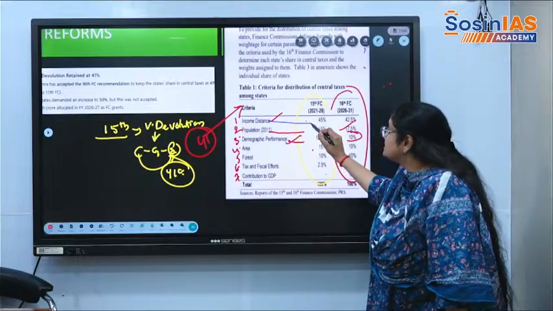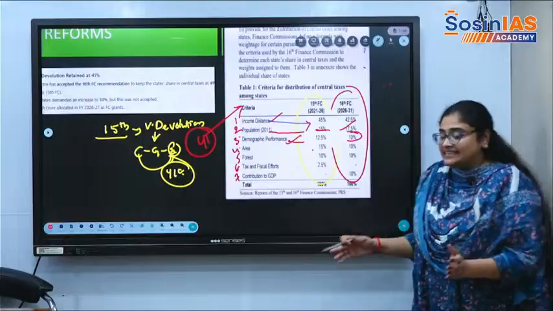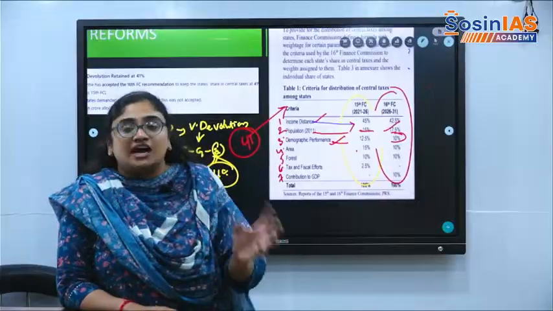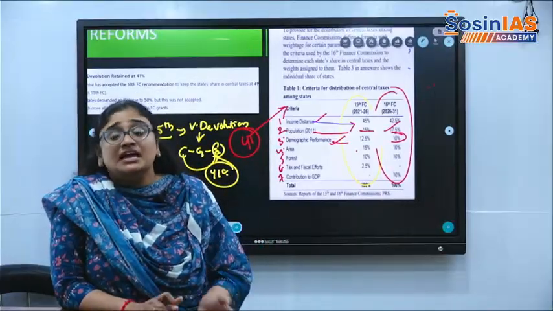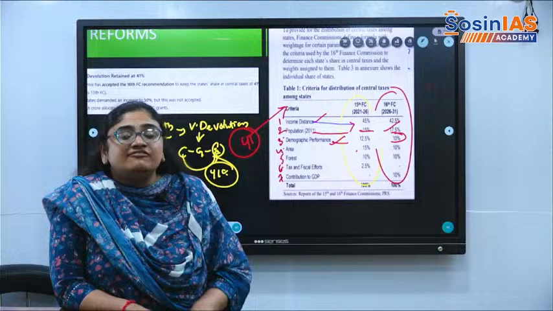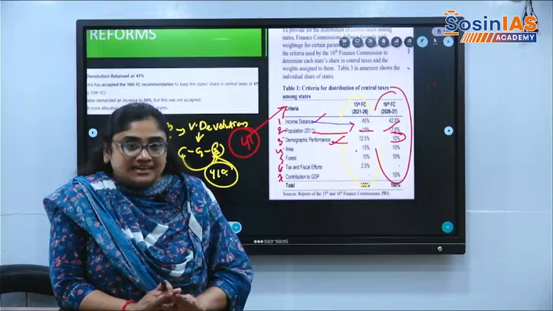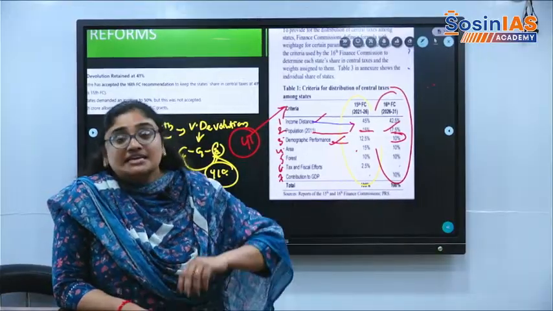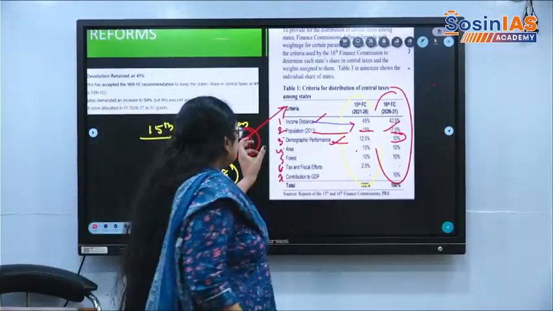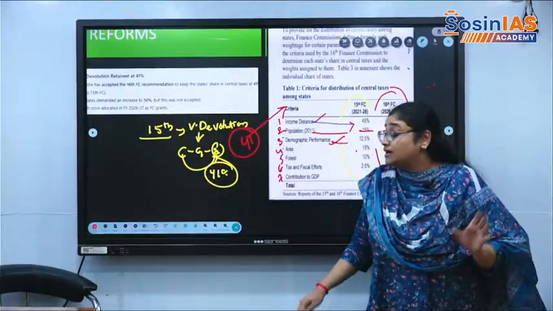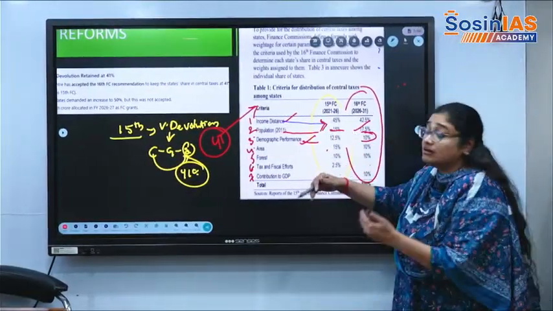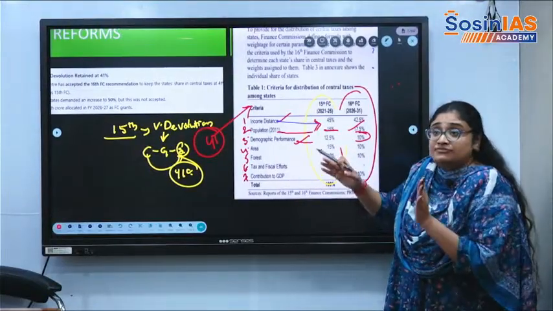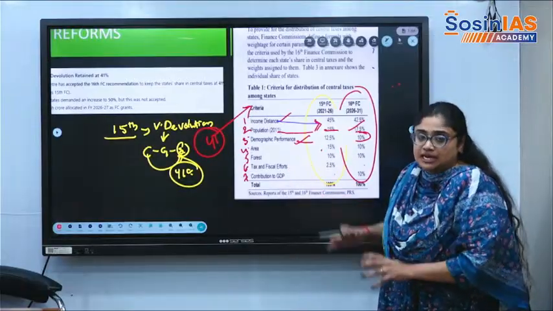Income distance means the highest states which have more GDP, the first 3 highest states which have larger population and more GDP, when they are compared with the average GDP or per capita income of all the people in the country, then a certain amount will be derived out of it, and the income distance of a state to the average GDP will come into picture.